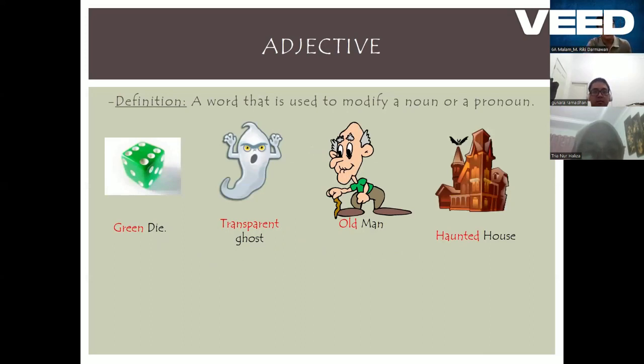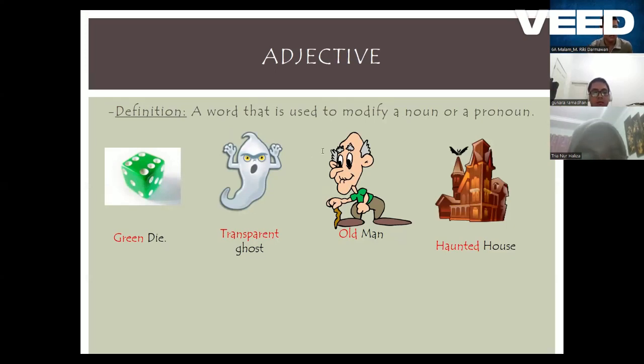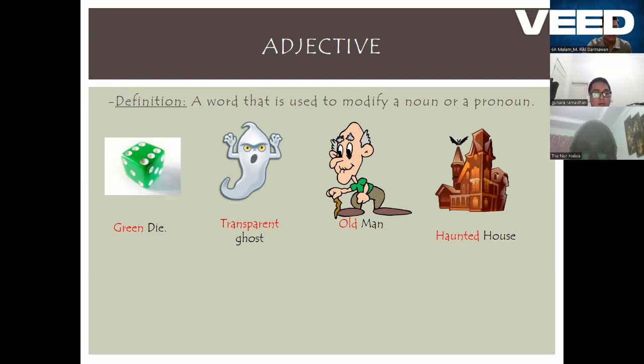Okay, next is adjective. Definition: a word that is used to modify a noun or a pronoun. Adjectives can be used to describe the qualities of someone or something independently or in comparison to something else. Examples are green dye, transparent ghost, old man, and haunted house.